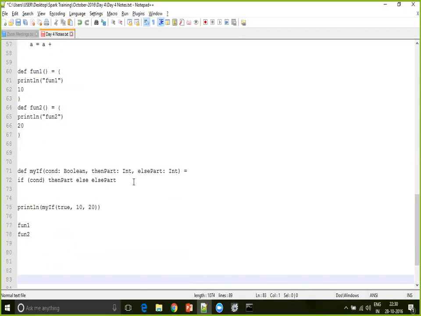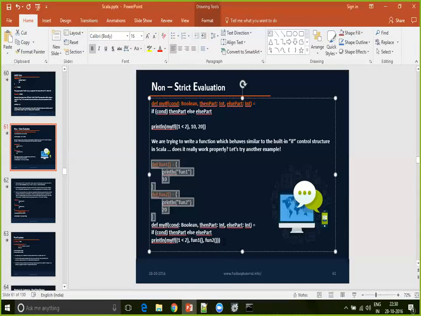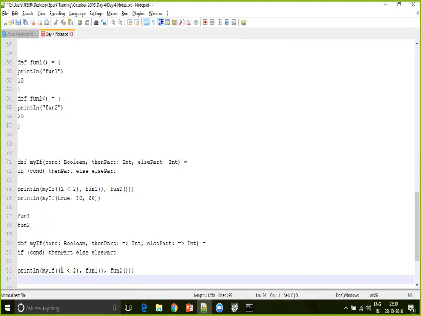Whereas if I use this, just an extra arrow, and call the same function, in the first case this became this, and in the second case it will become true first, and these two remain as they are.